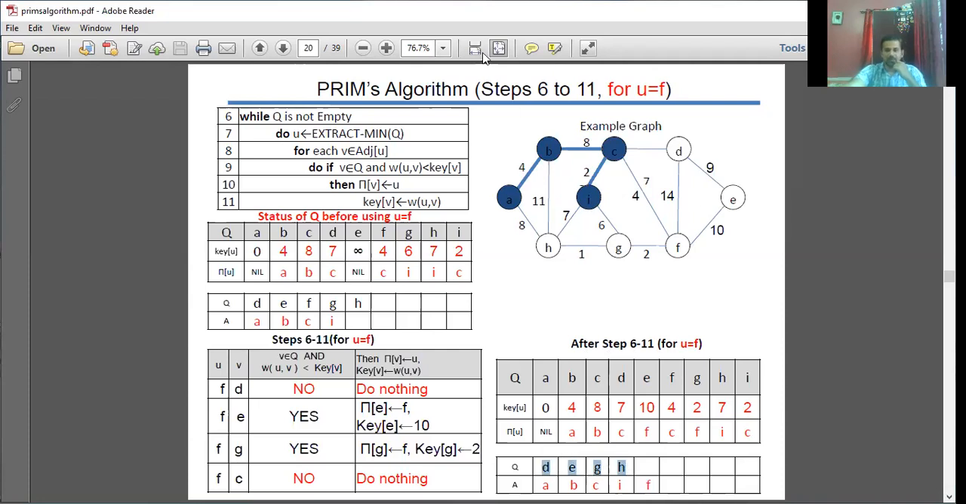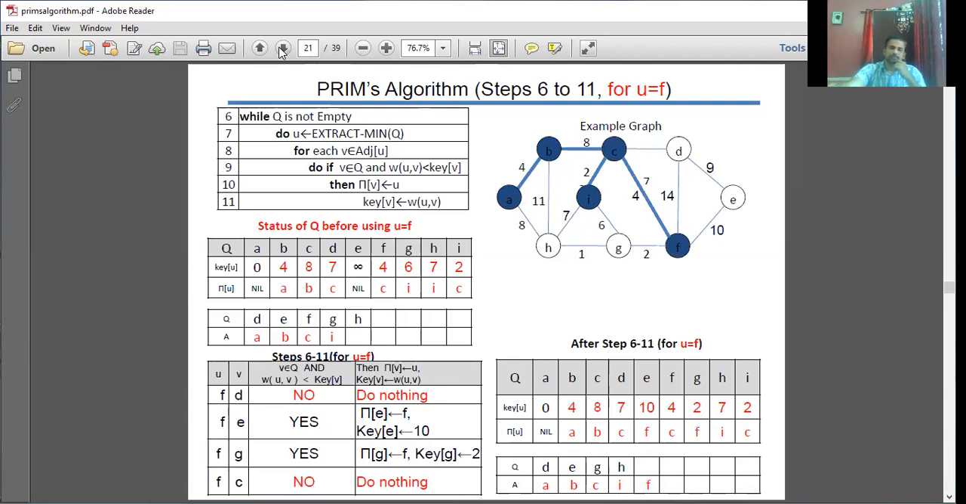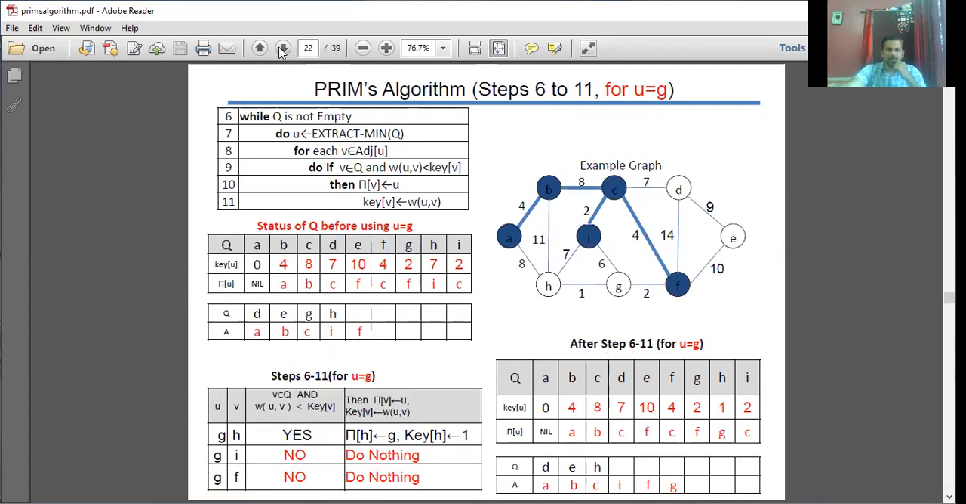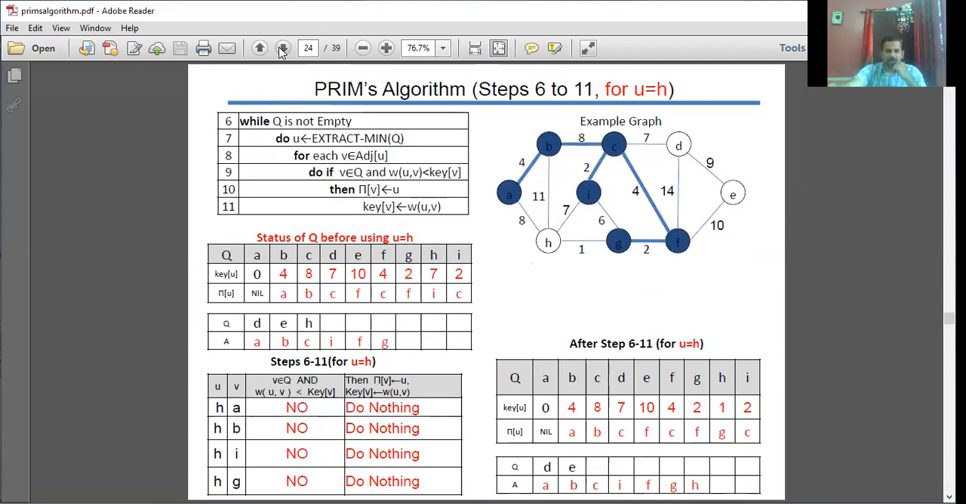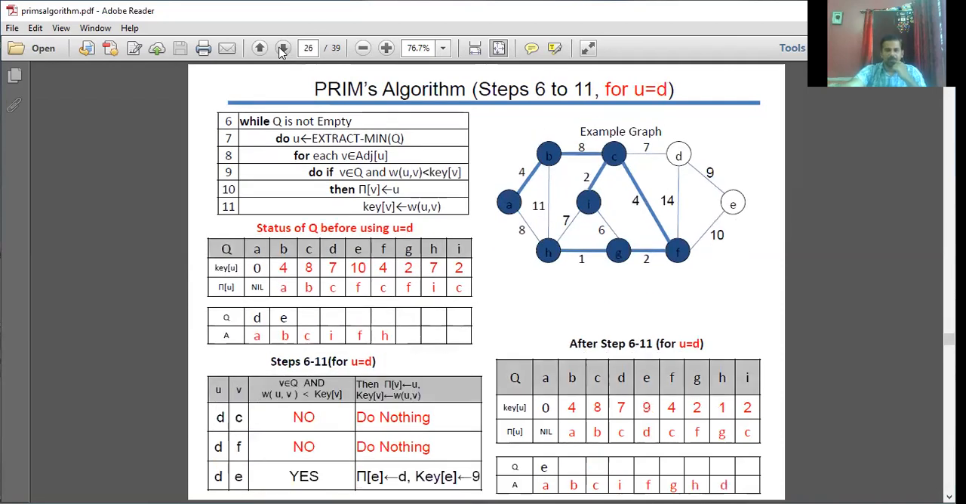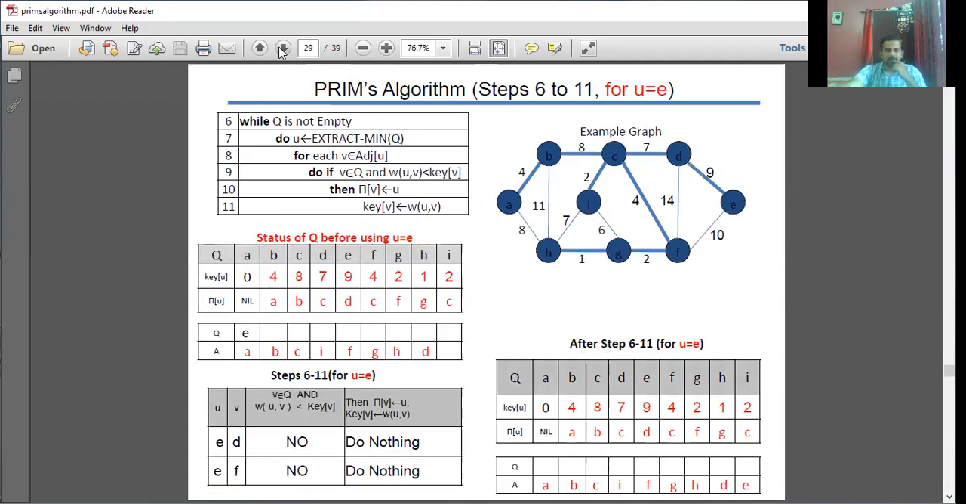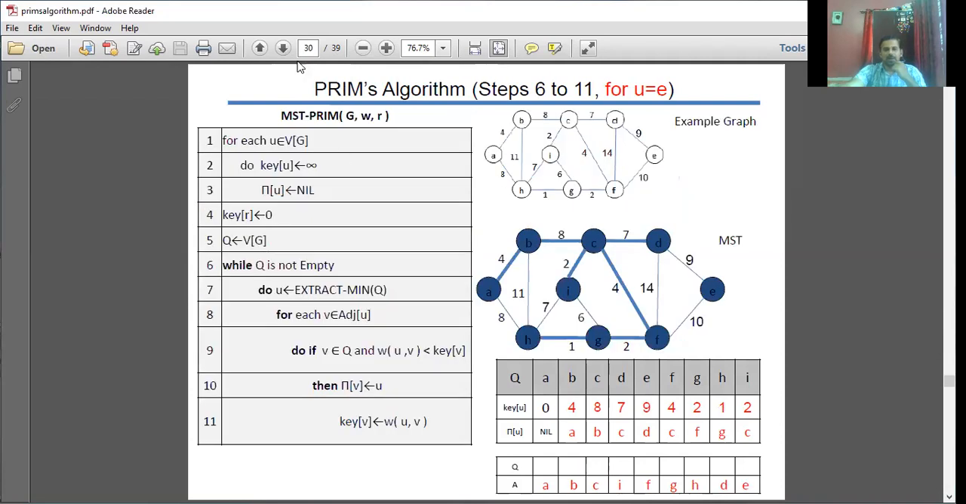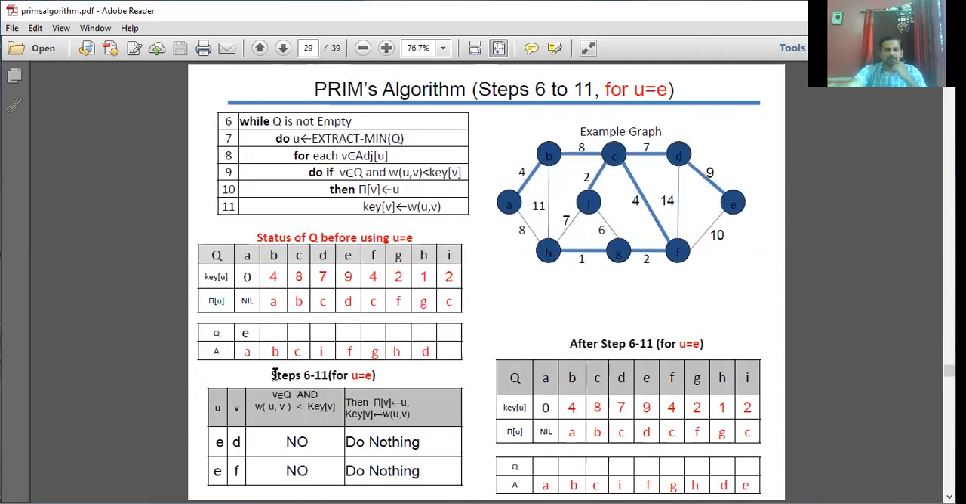You are left with 4. Repeat it the same way: take the minimum and its adjacent. G will be considered. Next H, and next D, E, and finally even this E will be moved to this, and your Q is empty. When this Q is empty, we need to come out.